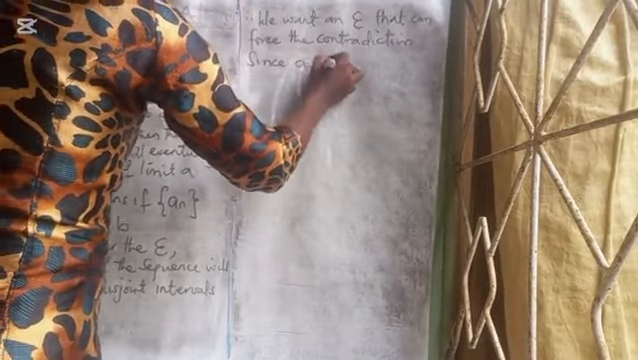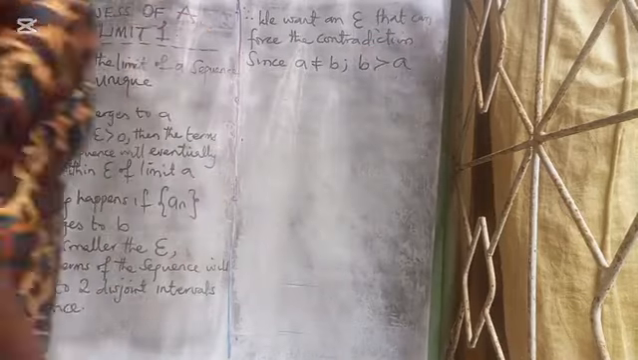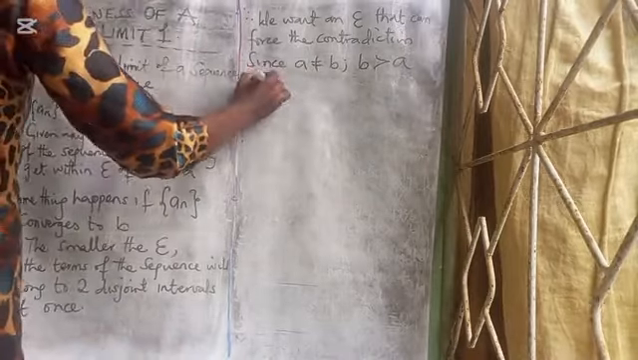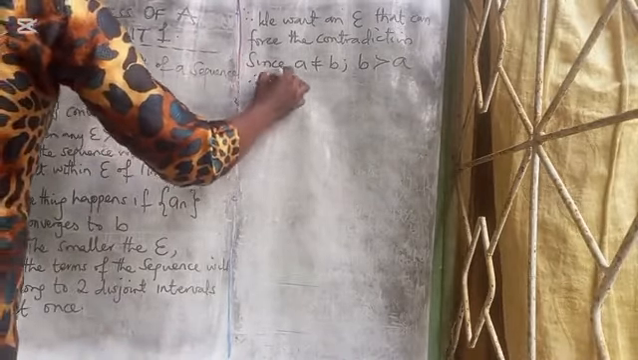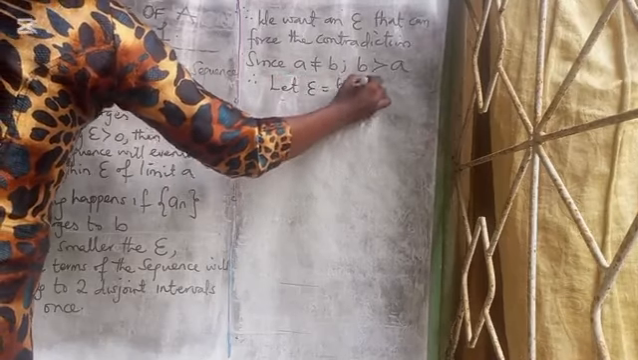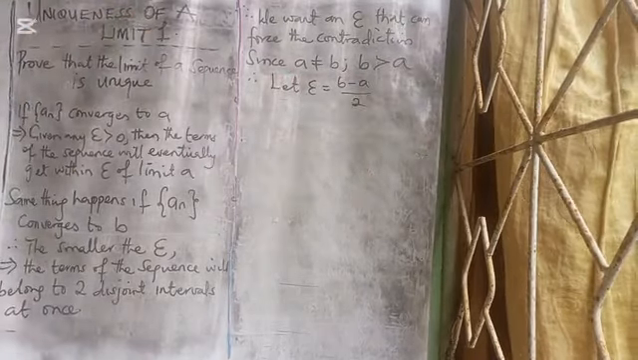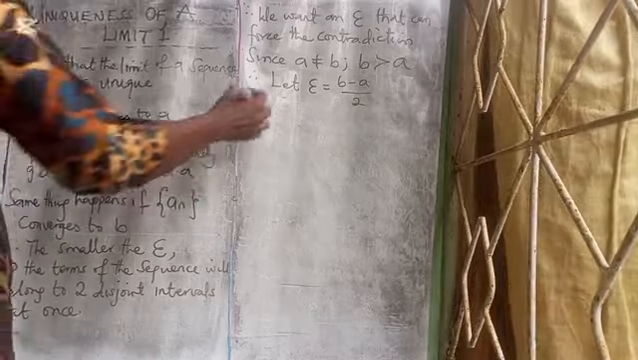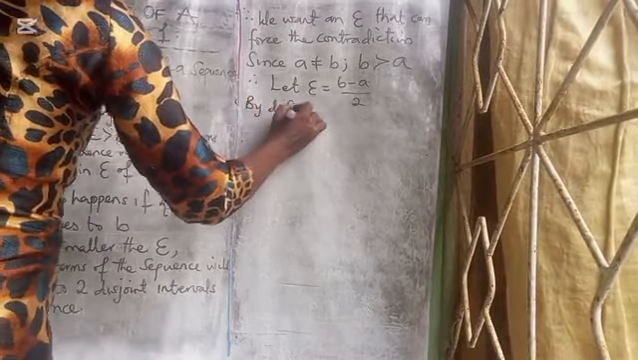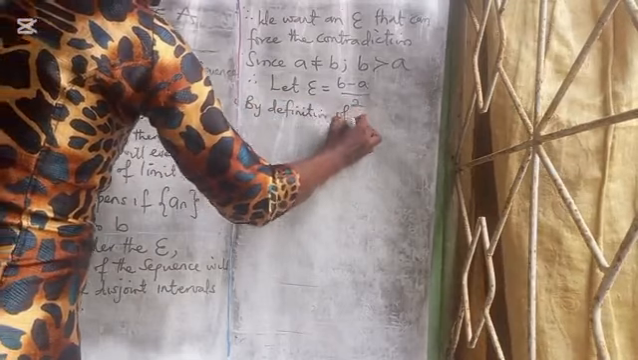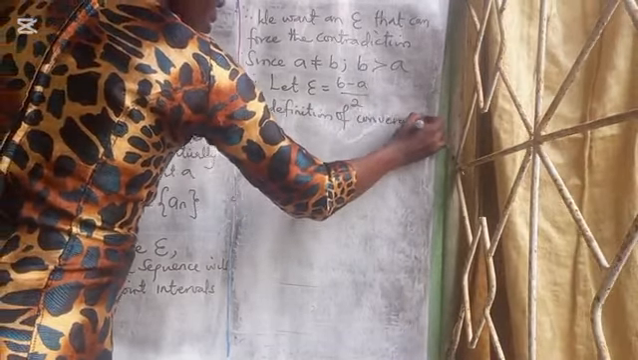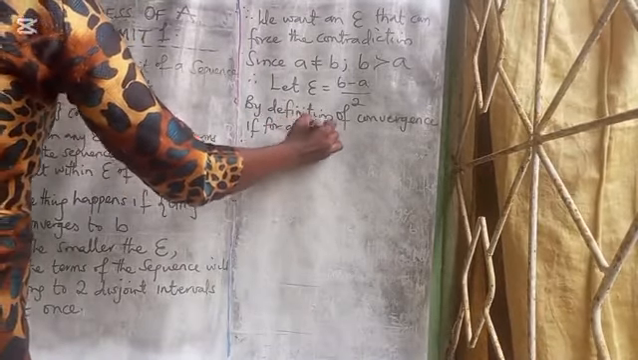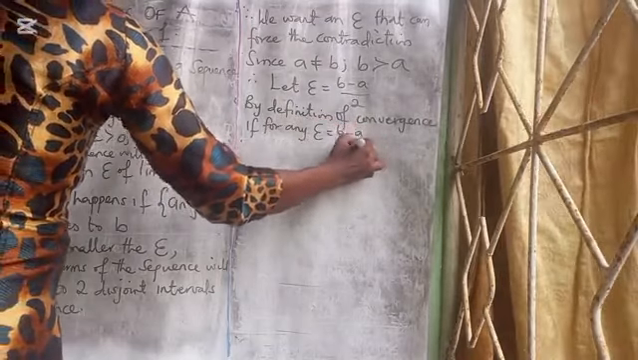Since A is not equal to B, and by assumption we have assumed that B is greater than A, therefore we want to let our epsilon be (B minus A) over 2. Let epsilon be (B minus A) over 2. Therefore, by definition of convergence, for any epsilon equal to (B minus A) over 2,